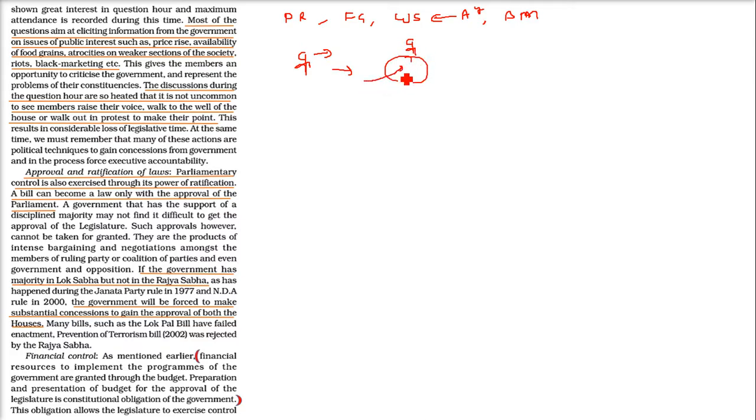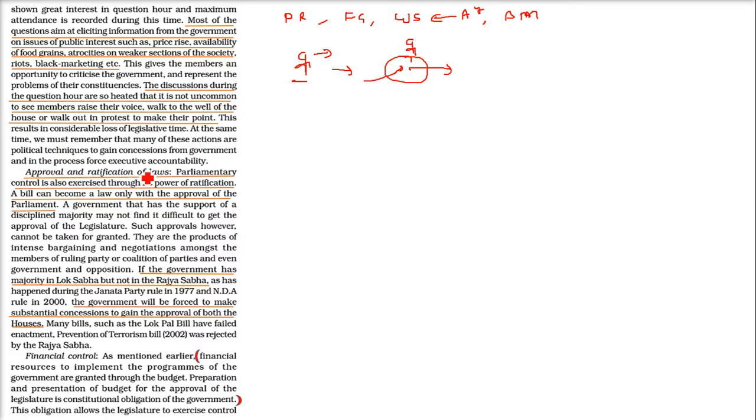Members come here and can even walk out of the parliament. All this is because they want to hold the executive responsible for everything. If something is not going well, and they understand that it is not in the favor of the country, these members of parliament will raise their voice and their questions, and show their opposition.